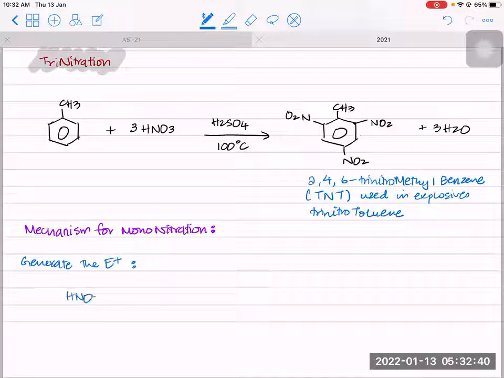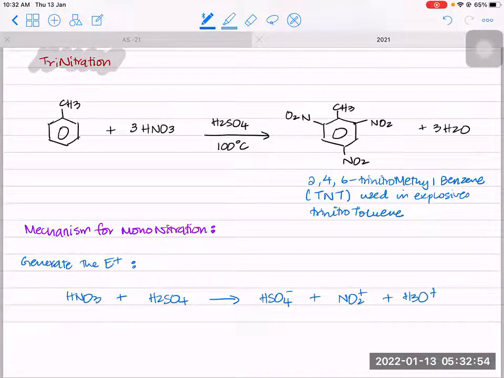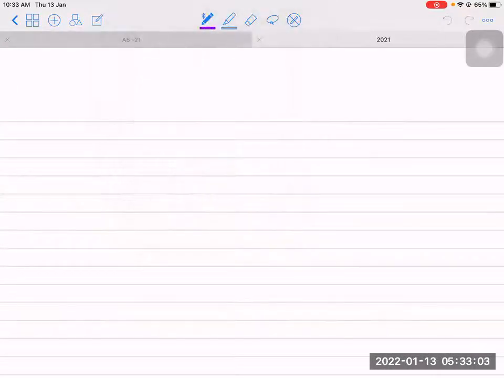You take HNO3 plus H2SO4, the nitrating mixture, which will make HSO4 minus plus NO2 plus plus H3O plus. We've seen this before in benzene. You've made the electrophile.